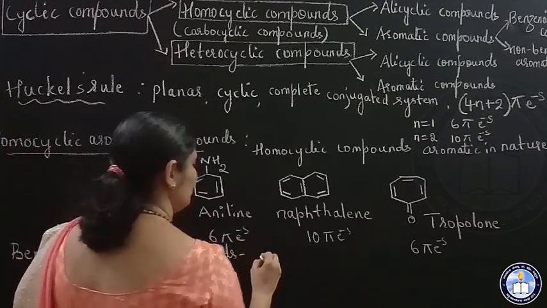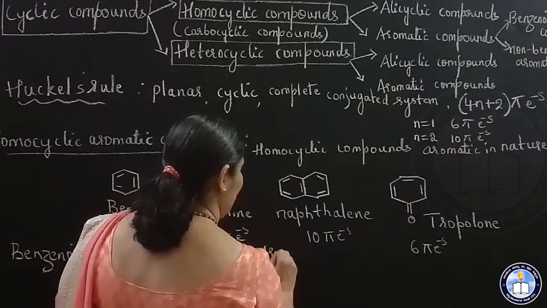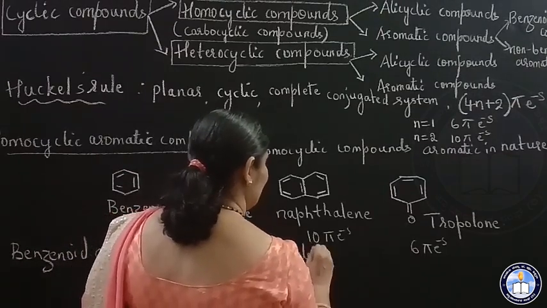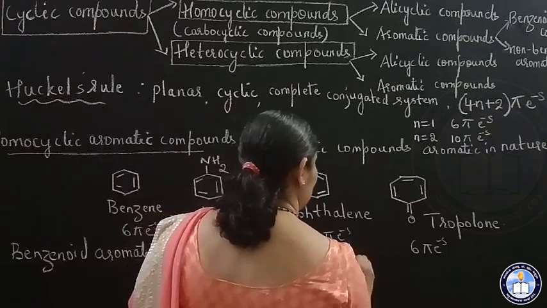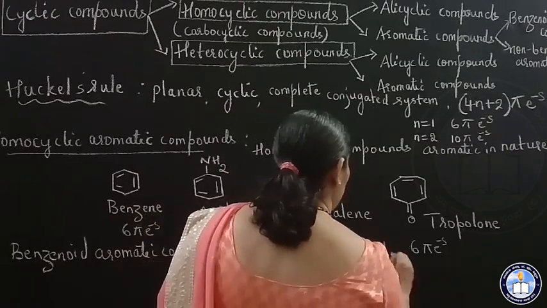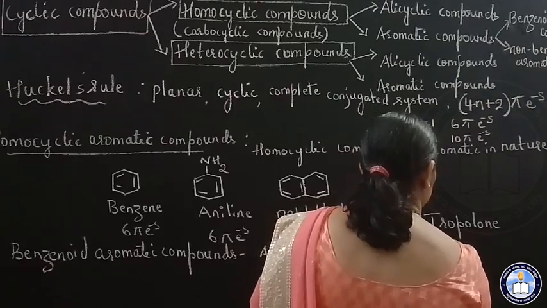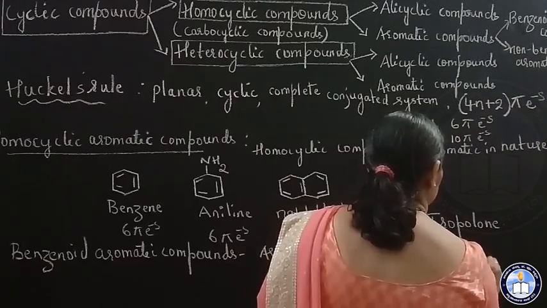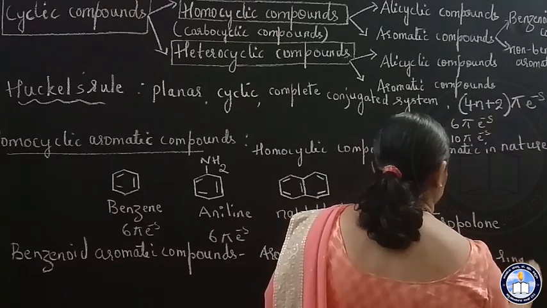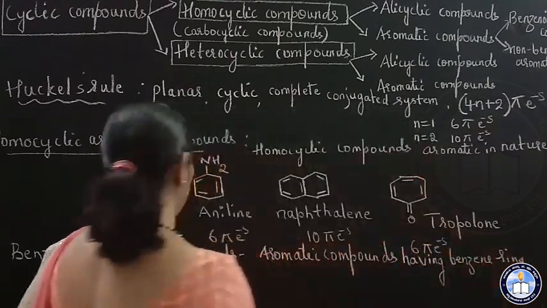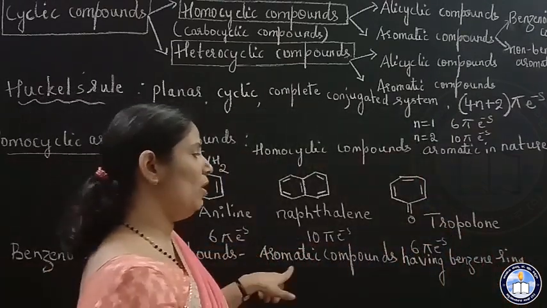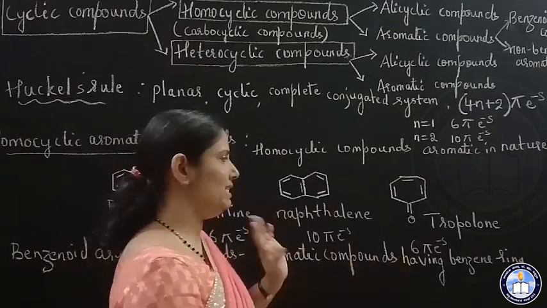Aromatic compounds having benzene rings are called benzenoid aromatic compounds. Non-benzenoid aromatic compounds means aromatic compounds which do not have a benzene ring.